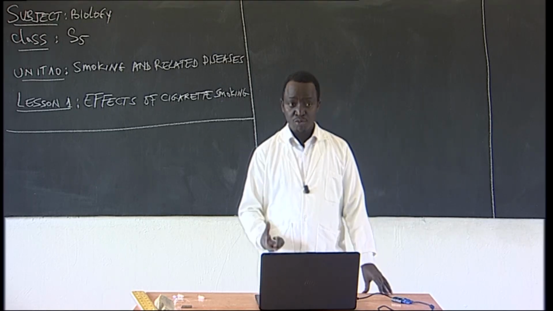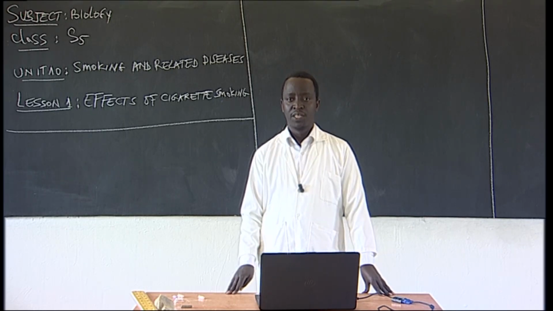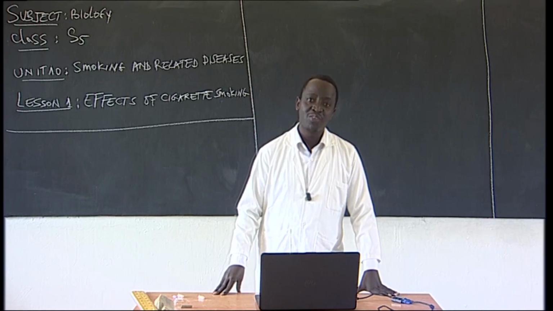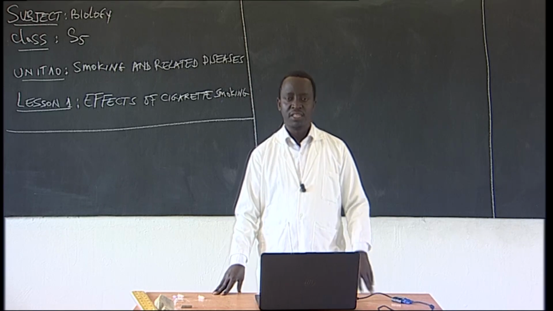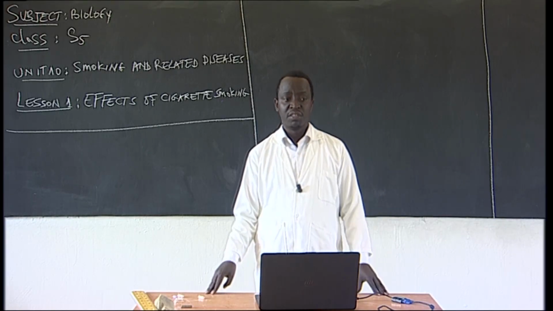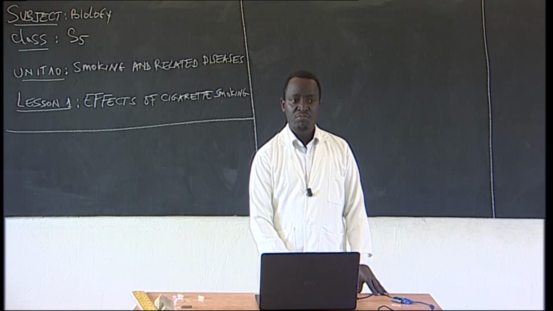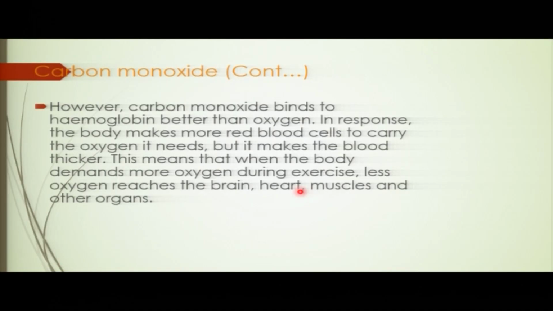So now what's going to happen when you breathe in carbon monoxide? This carbon monoxide is the one that's going to bind on what? On hemoglobin. When it binds on hemoglobin, when the oxygen comes, it fails to bind. Then finally, you will have a problem of having this oxygen. So the body will not get enough oxygen. And then even the other organs, the brain will not get enough oxygen, the heart the same, and also muscles and organs.